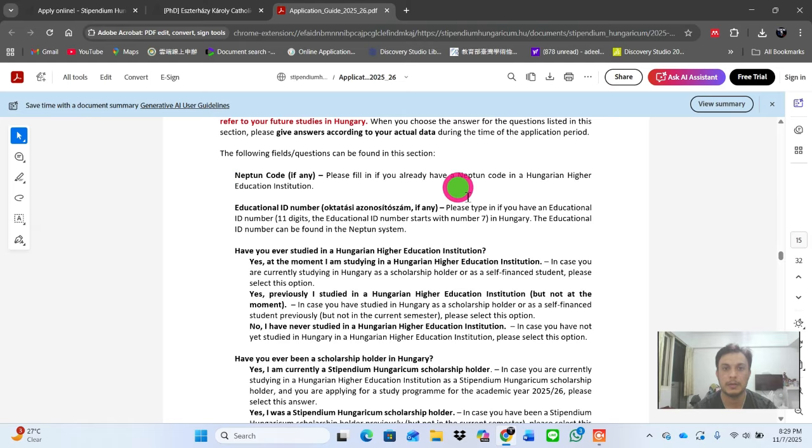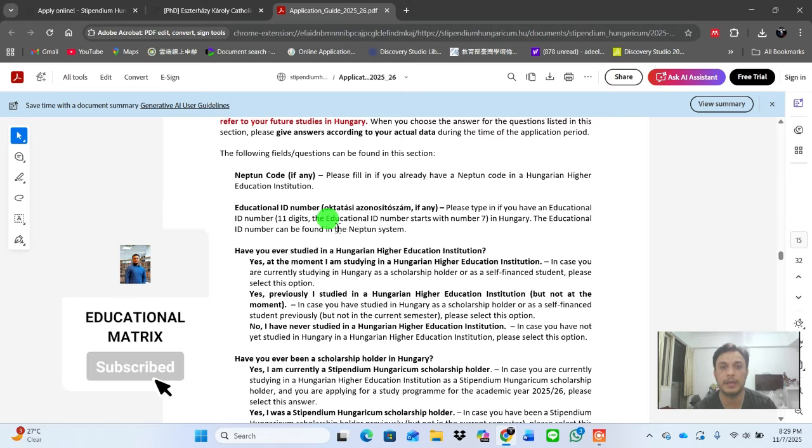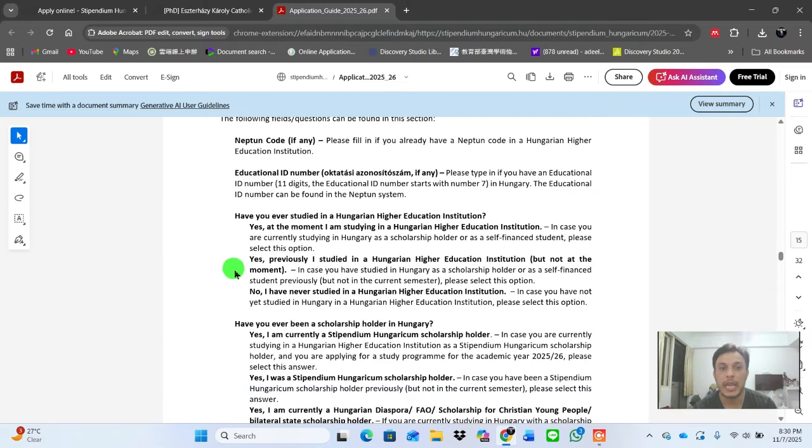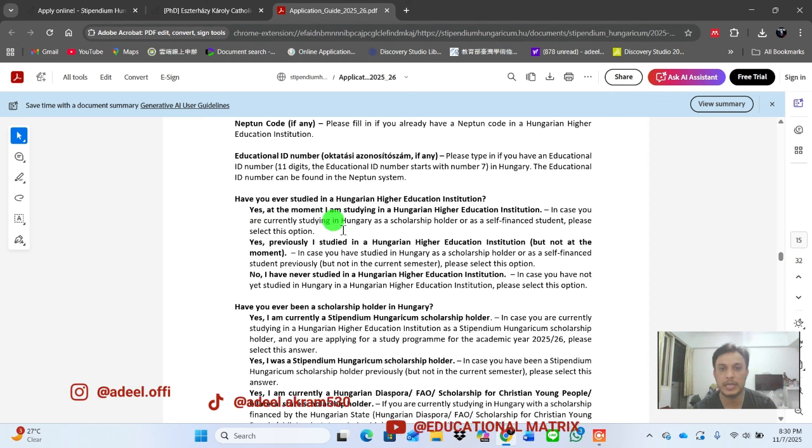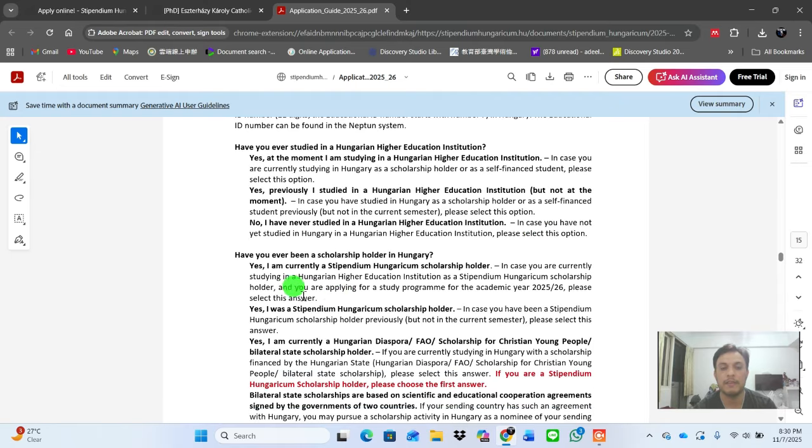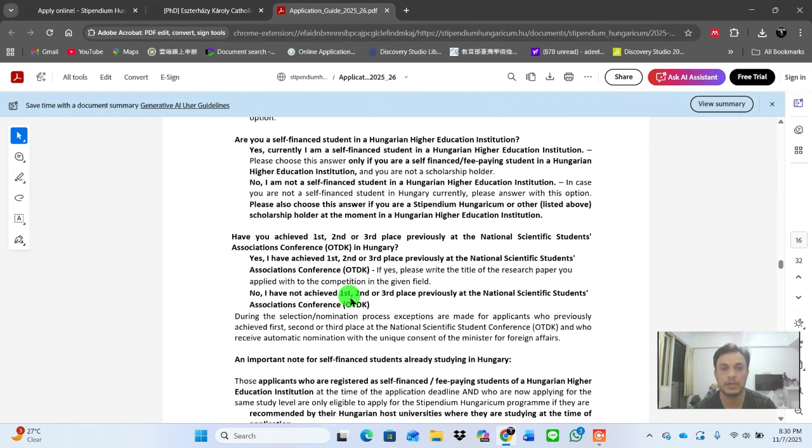this option, the Neptune code, if any, please fill in if you already have a Neptune code in a Hungarian higher education institute. Education ID number, please type in if you have an 11-digit education ID number. The education ID number can be found in the Neptune system. Have you ever studied in the institute? Then you can provide: No, I have never studied in a Hungarian education institute. In case you have not yet studied in Hungary, please select this option. Have you ever been a scholarship holder? So you can choose all of the information.